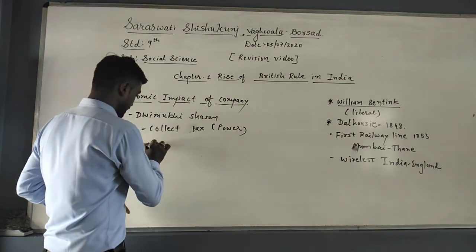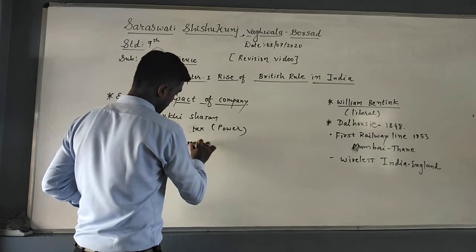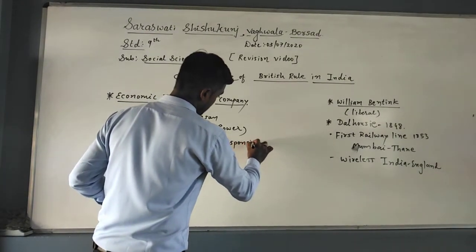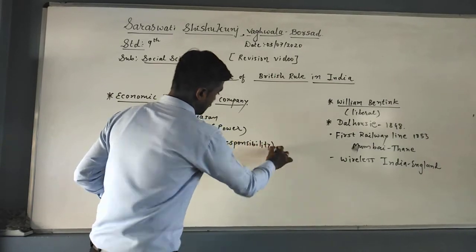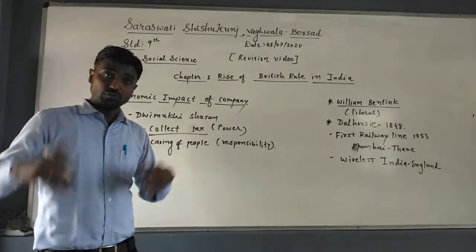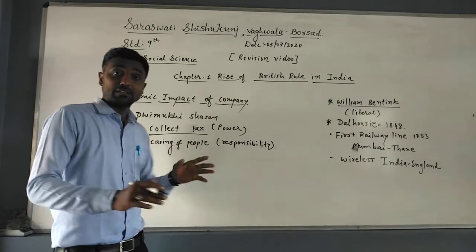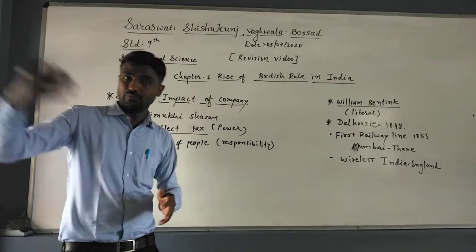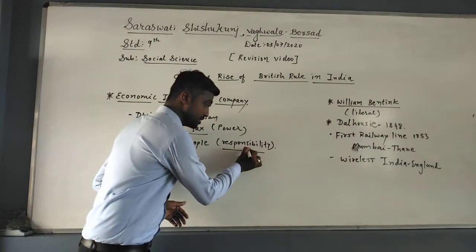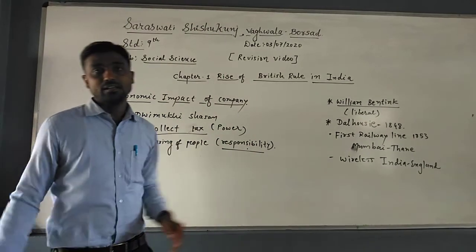and the caring of people is called responsibility. Now you just see, power and responsibility. Britishers had the power to collect the revenue, whereas the Nawabs, Nizams and kings had the responsibility to care for the people or do work for the welfare of the people. It means here kings and Nawabs had responsibility without power, whereas Britishers had power without any responsibility.